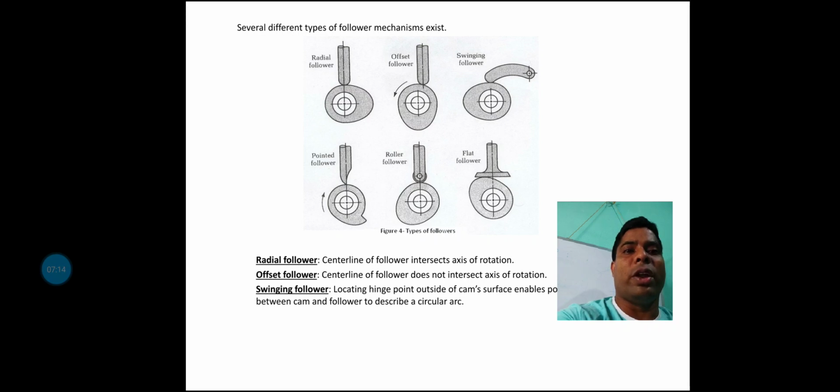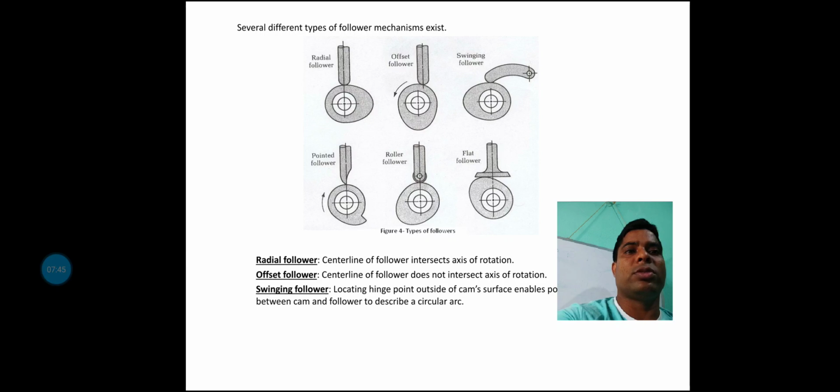So the first one is the radial follower. That means the follower moves, giving the motion radially. The cam rotates on the same axis as the follower, and the radial movement can also happen with the cam, with the same axis.